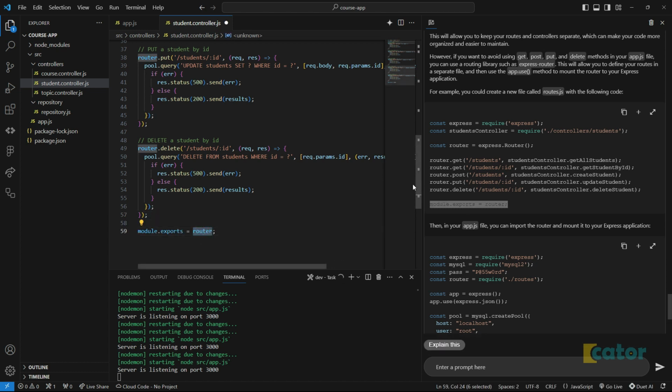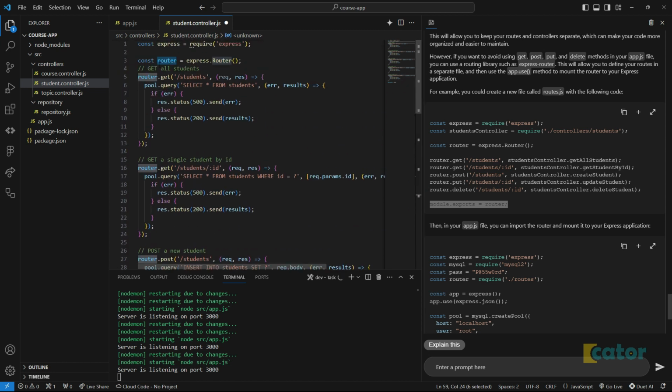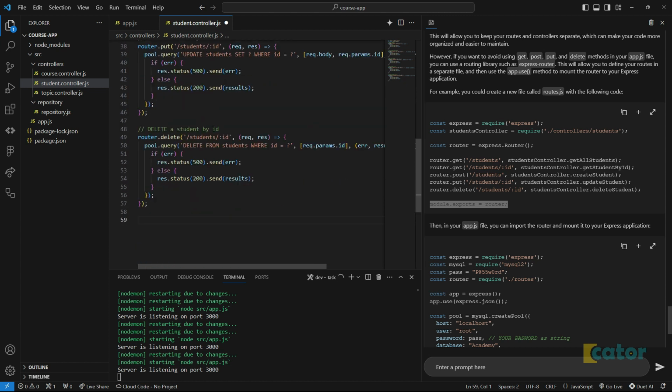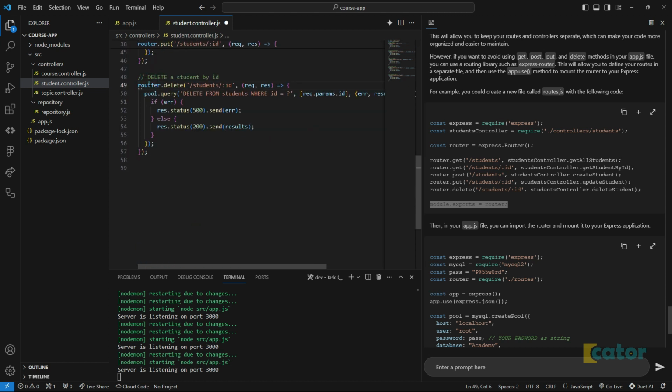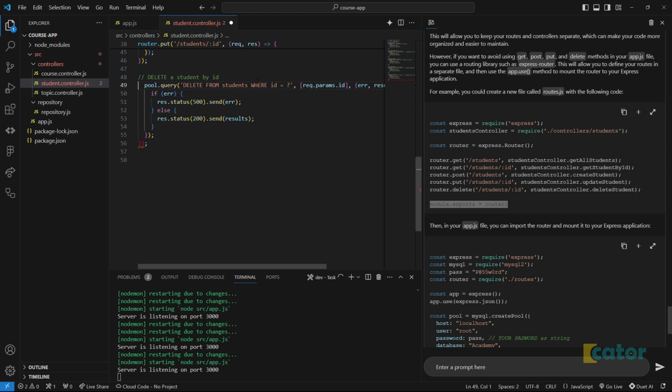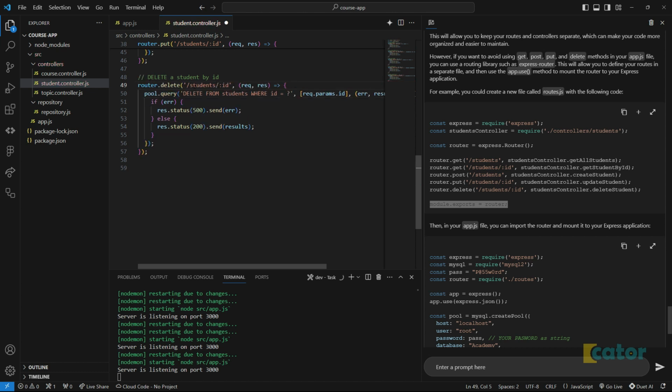I would like to call this router something a bit more descriptive. Let's see. Control F. Router, I would like to replace it with studentRouter, just so that I can be a bit more descriptive.